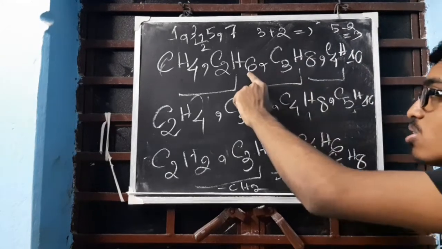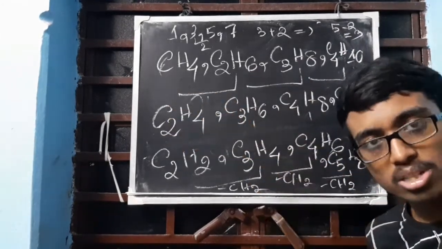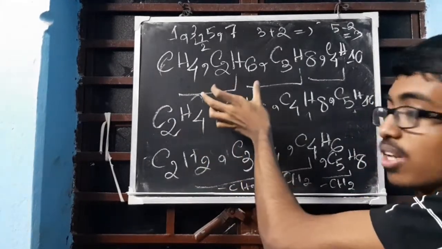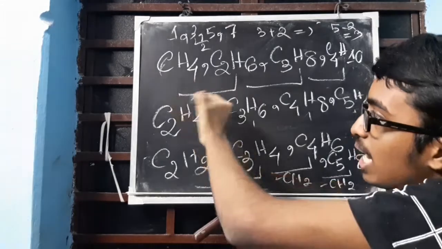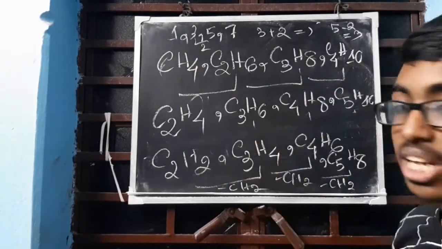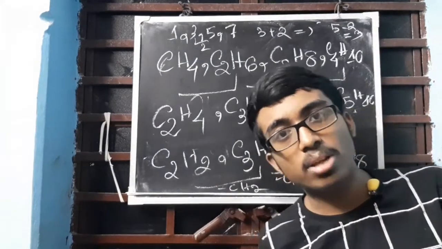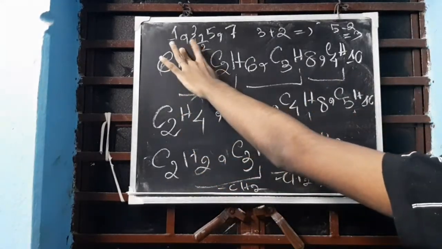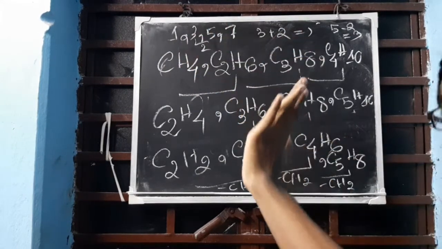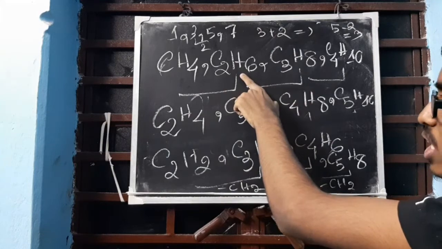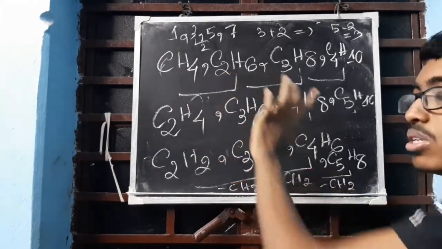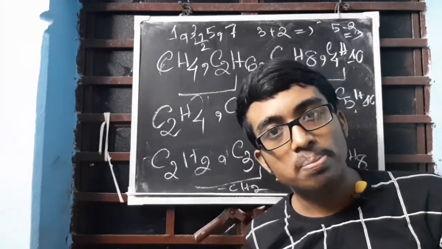So from here also, we have already seen the difference is same. So if we subtract the difference from here, we will get this value, and if we add the difference to this value, we will get the next value. Just like we are doing in maths. Nothing different from maths. Same thing is going on over here. Similarly, we are subtracting CH2 group from this to get this, adding this to get this. Understood? Clear?